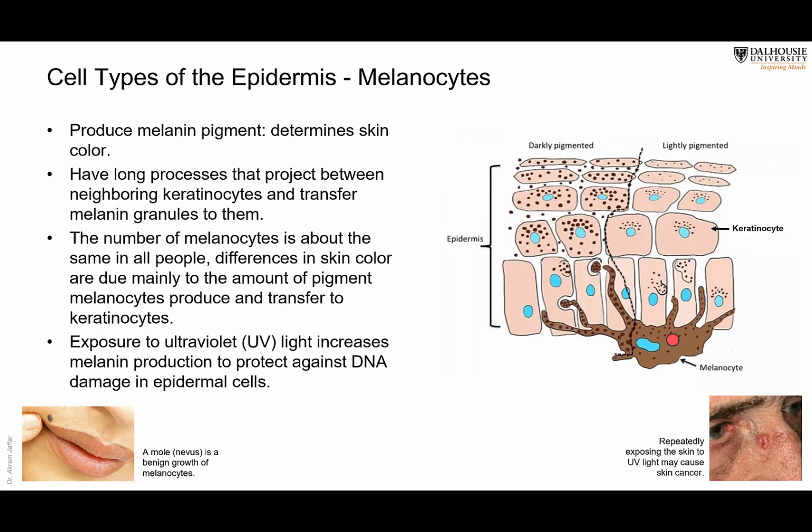They are present in the deeper layer of the epidermis, and the cell has multiple long processes that pass in between the cells of the more superficial layers. The cells produce melanin pigment, and the melanin will be distributed in these processes. The processes are taken up by the surrounding cells, and that's how the pigment gets into the nearby cells.